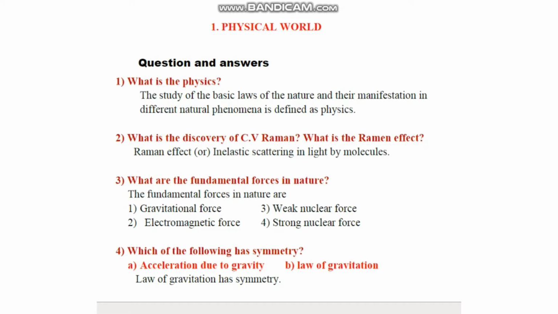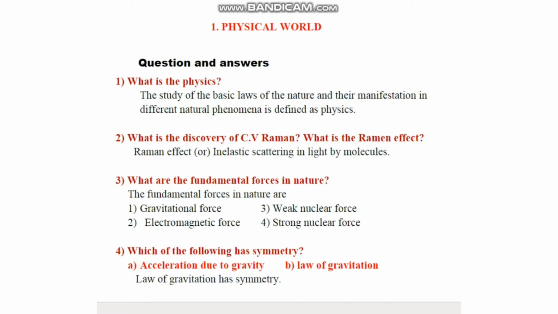Now we can write the answer. Definition of physics: the study of the basic laws of nature and their manifestation in different natural phenomena is defined as physics. So simply we can write, physics is a subject that explains nature and natural phenomena.